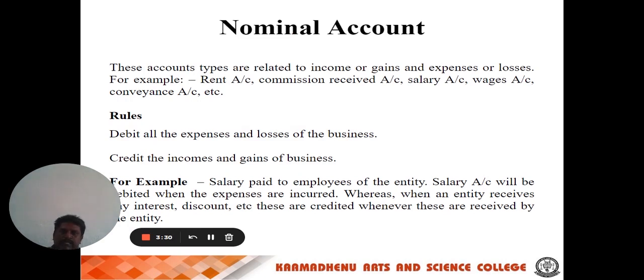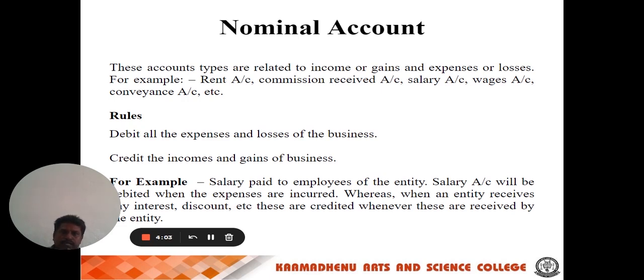For example, expenses include salary account, rent account, customs duty, carriage inwards, carriage outwards, selling and distribution expenses, commission, discount, wages, conveyance, and traveling expenses. These are called the expenses of the nominal account. Another one is gains, such as interest received and dividend received. These are called the gains of the business.